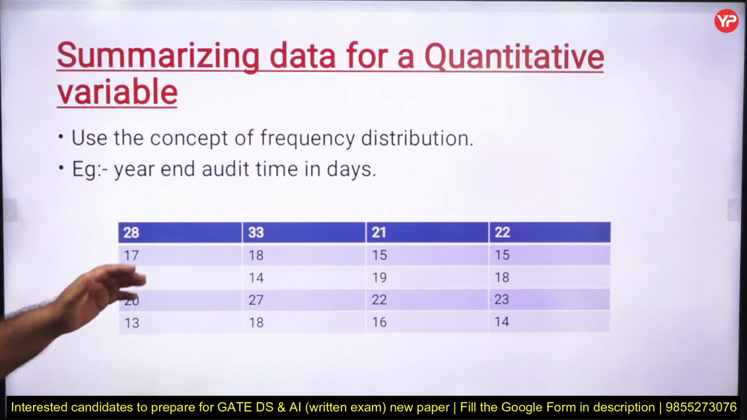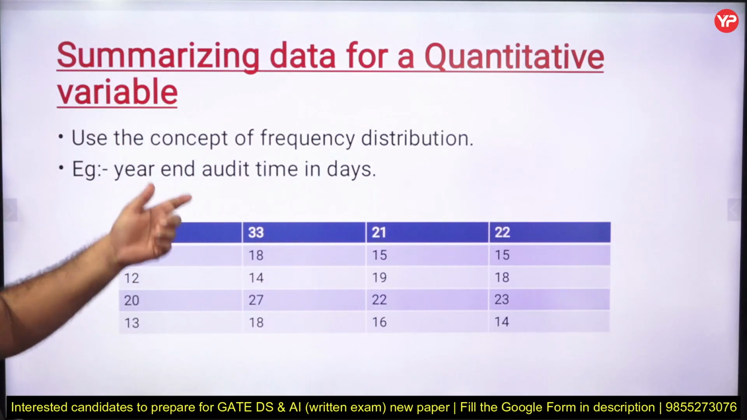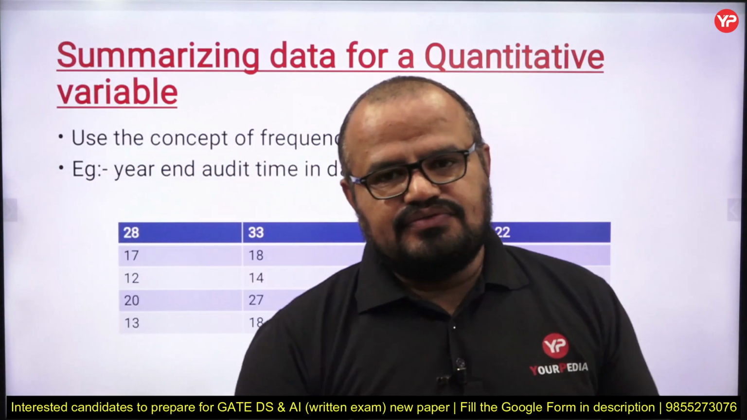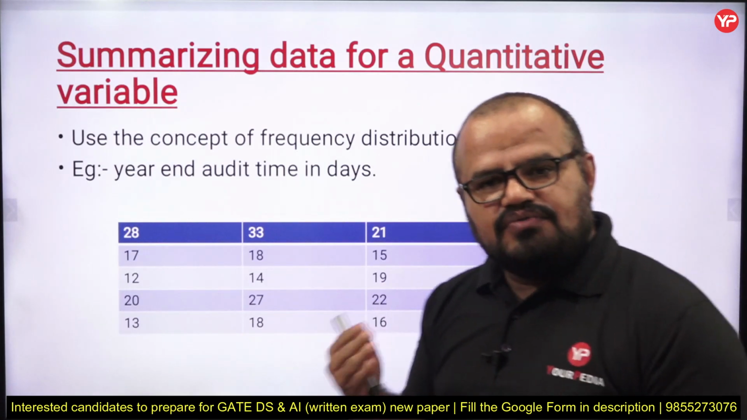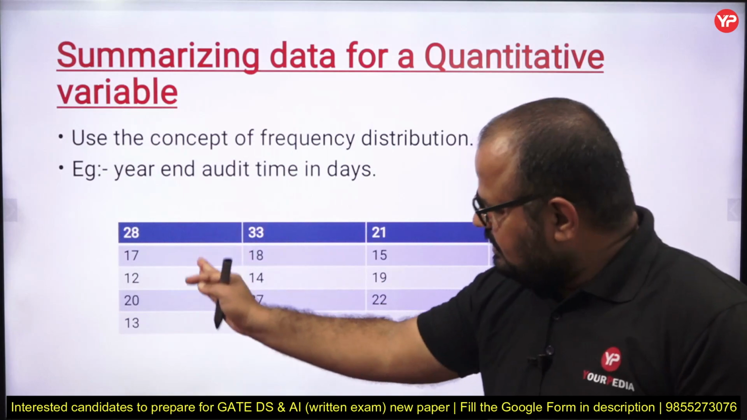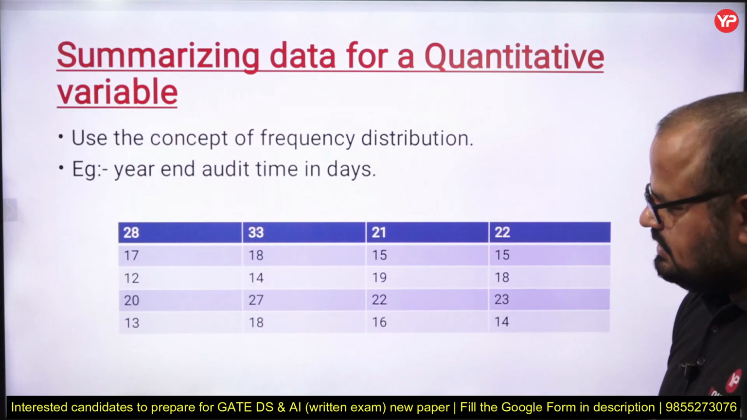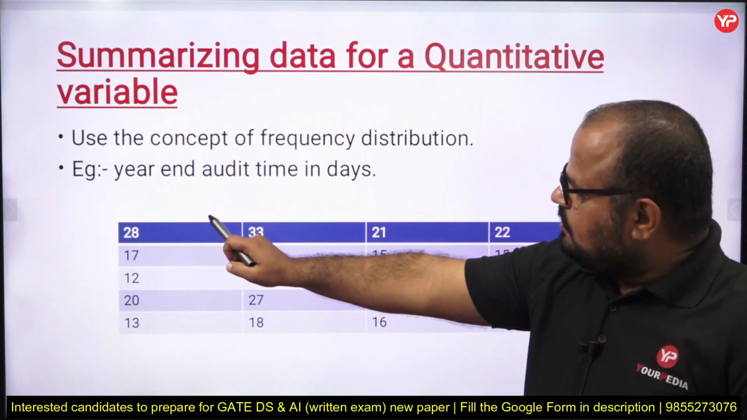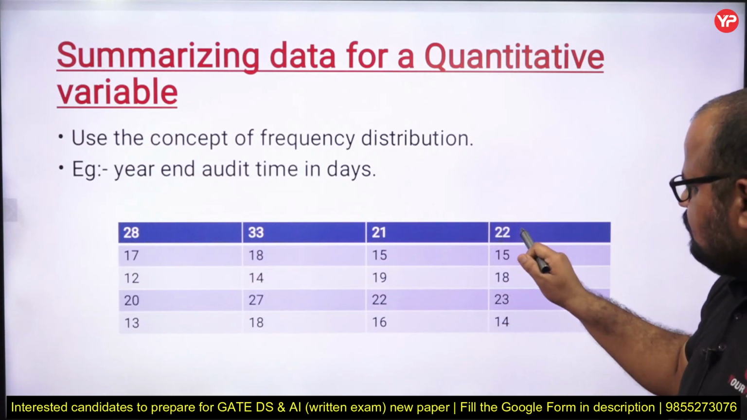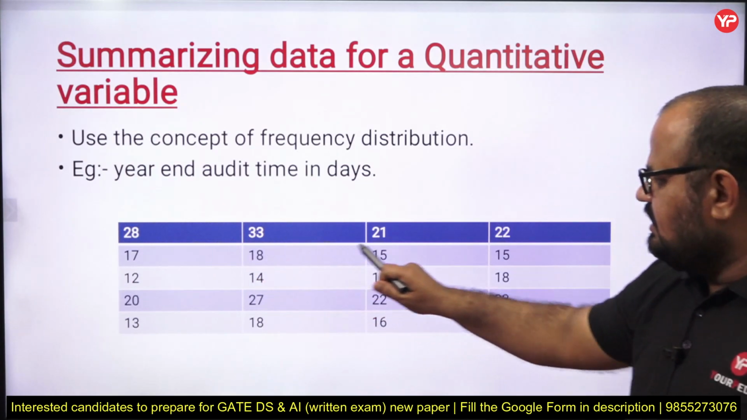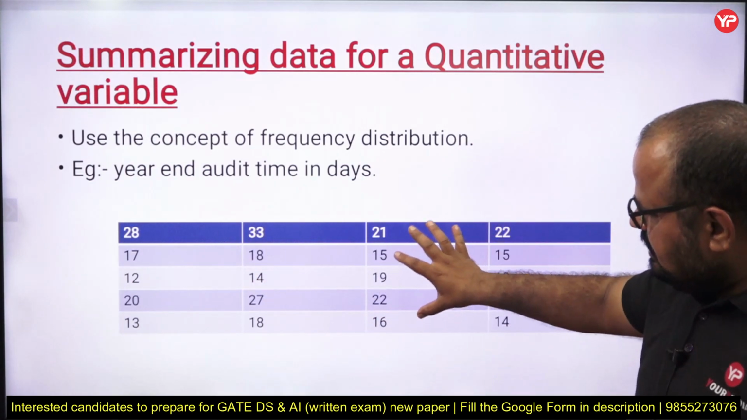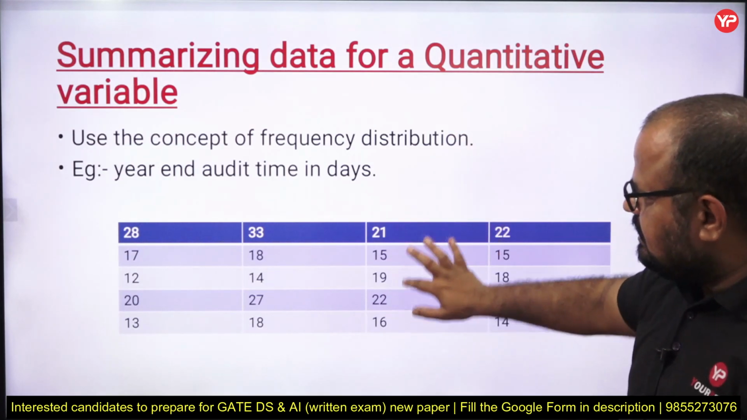We just take an example here. The given data set tells me the time required to audit in terms of days. So how much time is required to audit something? Fine. Suppose this is the data set. Now it gives me the quantities, that is 28 days, 33 days, 21 days, 22 days, 17 days, 18 days, 15 days and 15 days. So now the given data set is of quantitative type.